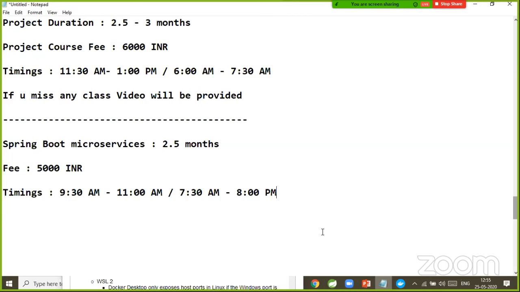We can start our journey from tomorrow, and for the next 2.5 months, everybody has to think like you are a software engineer. You are not going to learn a course. You are going to develop a project for 2.5 months. I will give real-time use cases and tell you real-time tools, you are going to implement the use cases with the real-time tools, then you will be called a software engineer. So from tomorrow onwards, you are going to become a software engineer as part of this training.